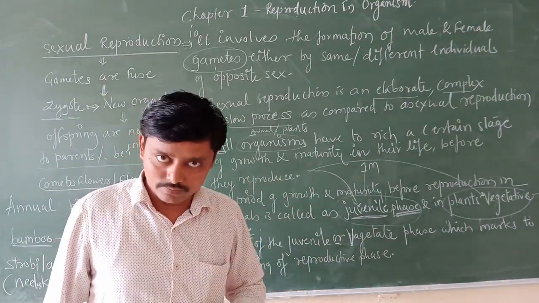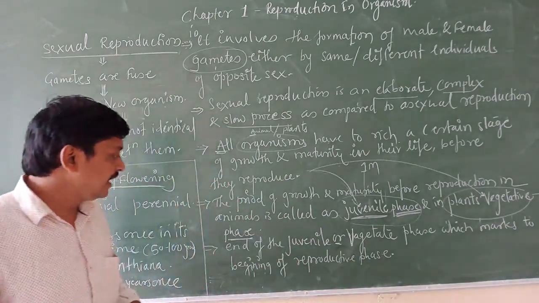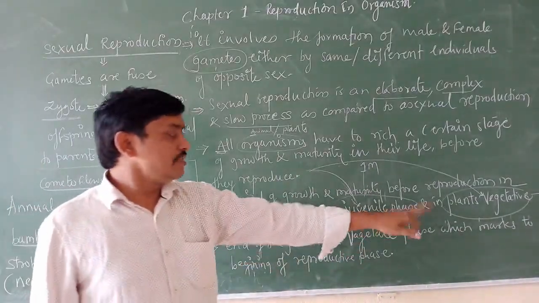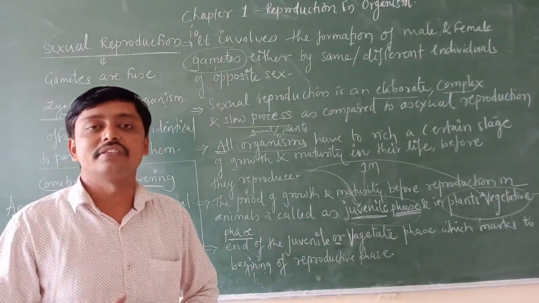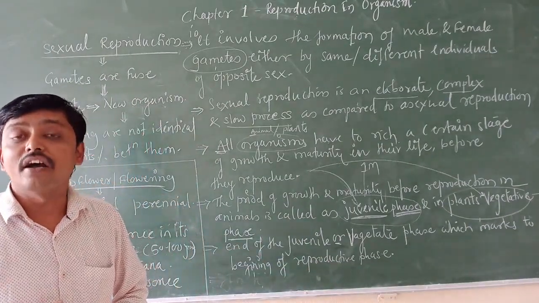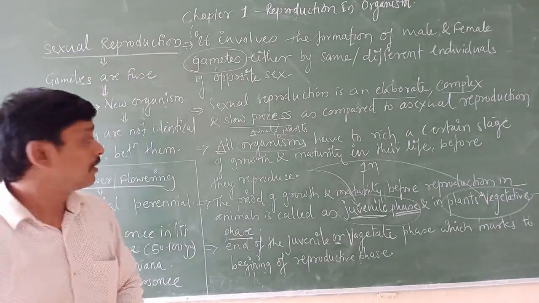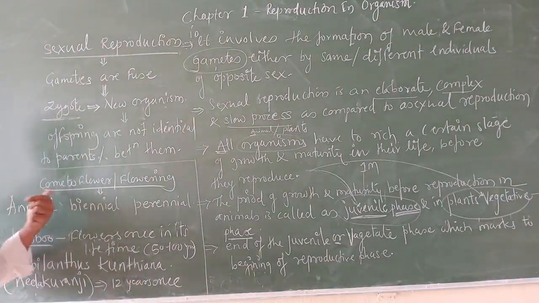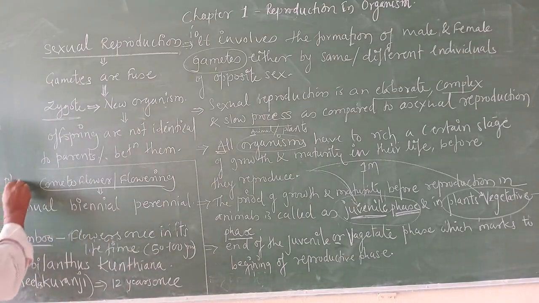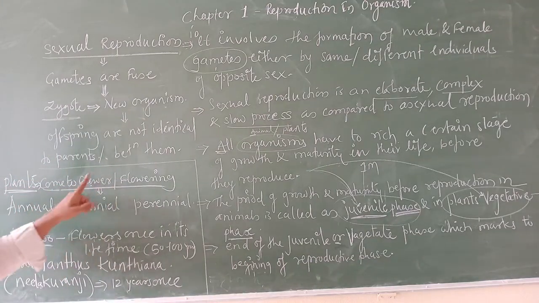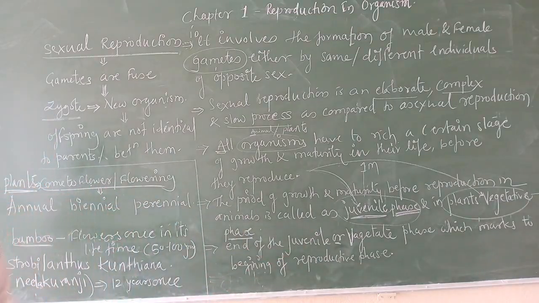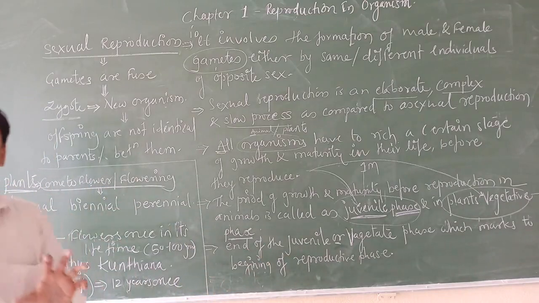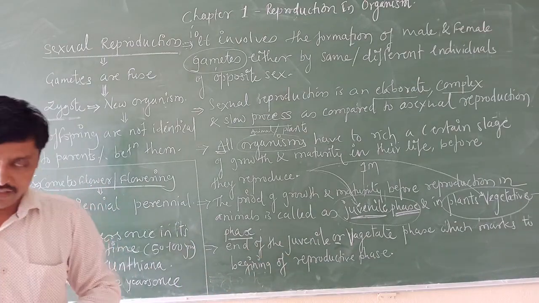I think you got it. End of the vegetative phase which marks the beginning of reproductive phase ಅಂತಂದಾಗ in plants ತಗೊಂಡ್ರೆ that is flowering or they come to flower. ಇಲ್ಲಿ ಬರಬೇಕು ಈಗ when the plants come to flower or a flowering, that is the beginning of reproductive phase in a plant.